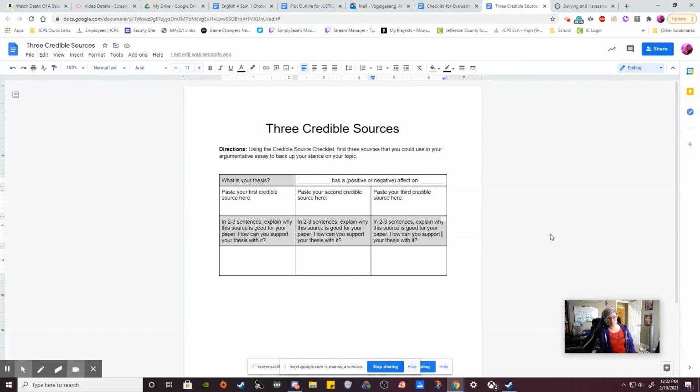What I'm going to do to grade this is I will be grading basically, are your sources actually credible? The ones that you say they are. So did you use the checklist properly? And did you tell me how you're actually going to use it to back up your information?